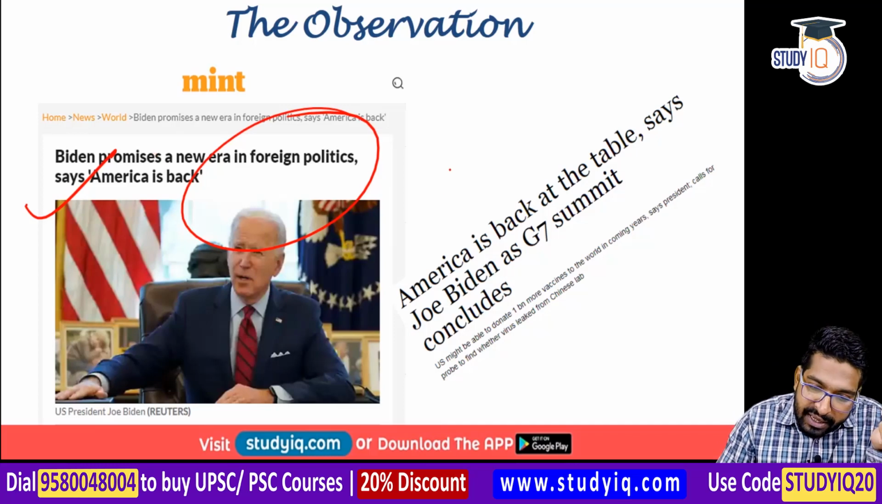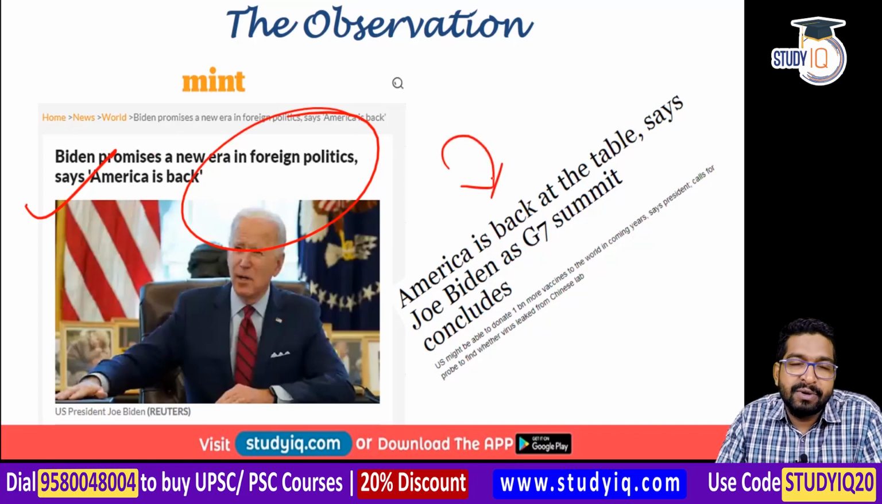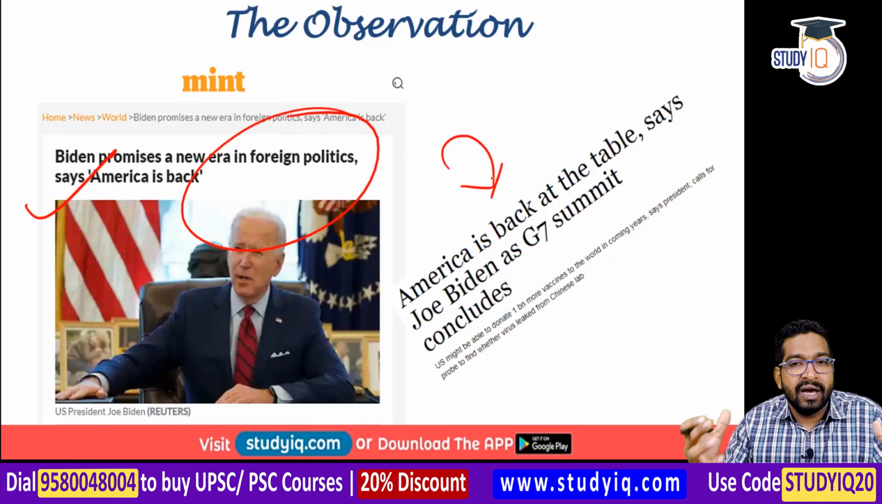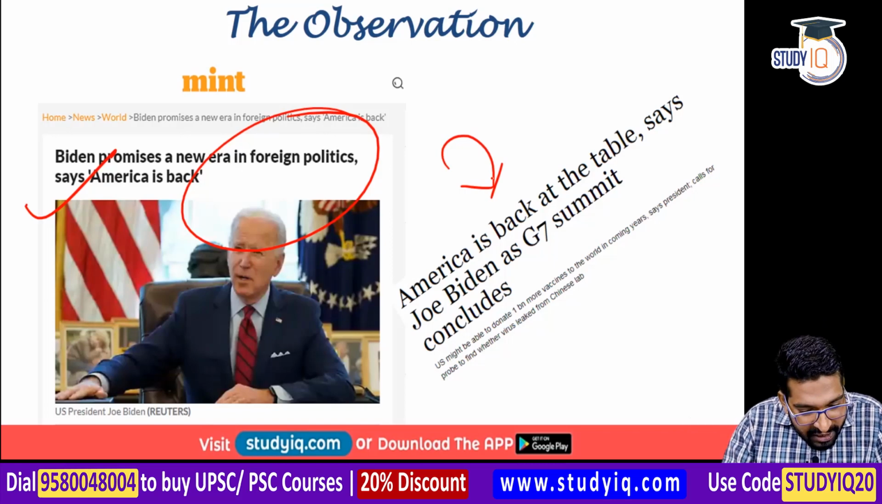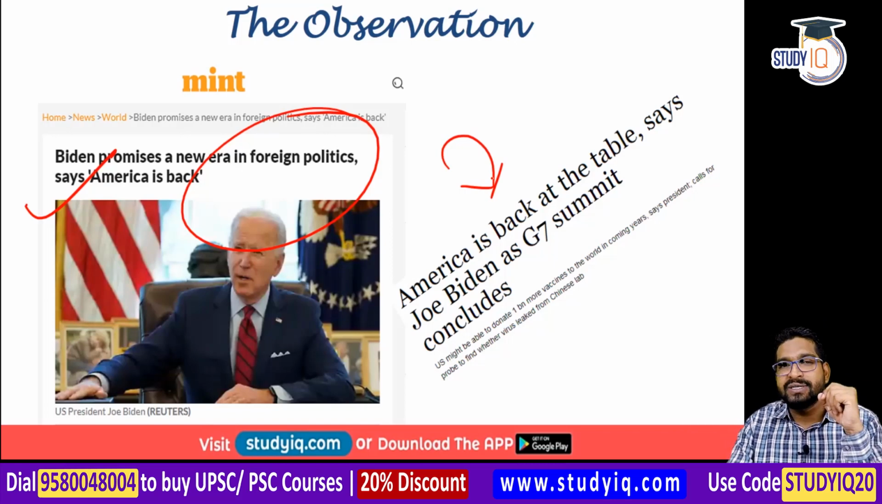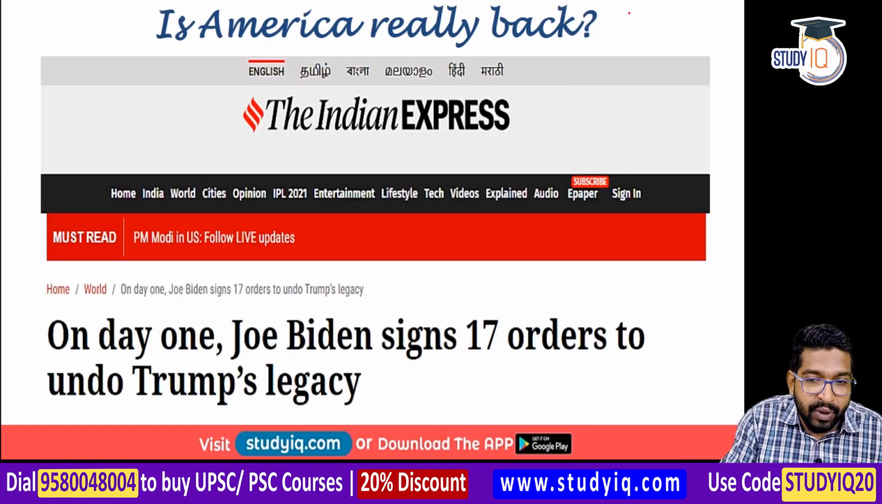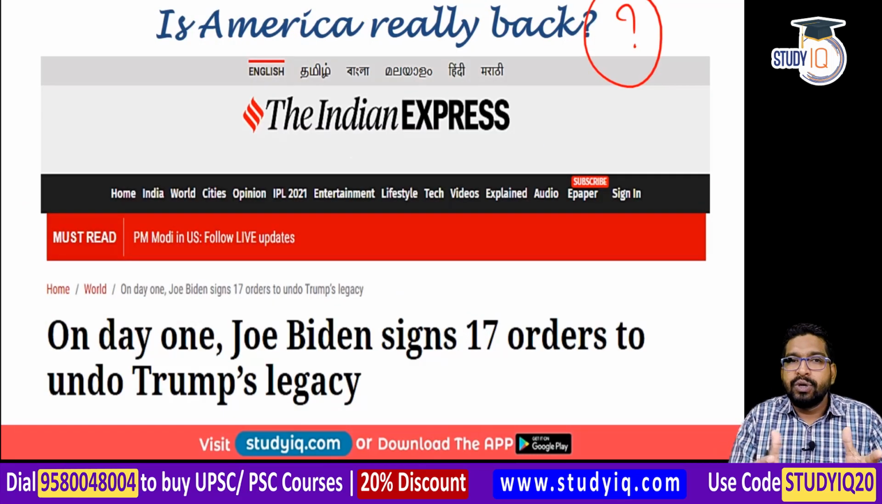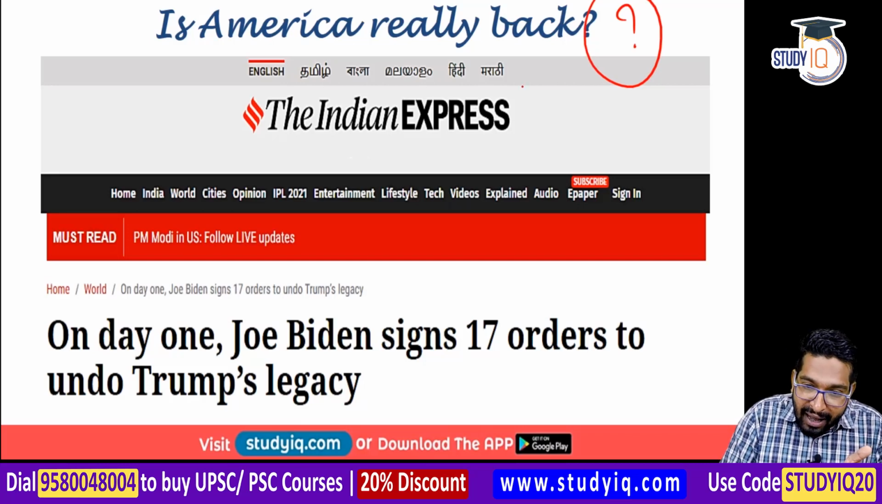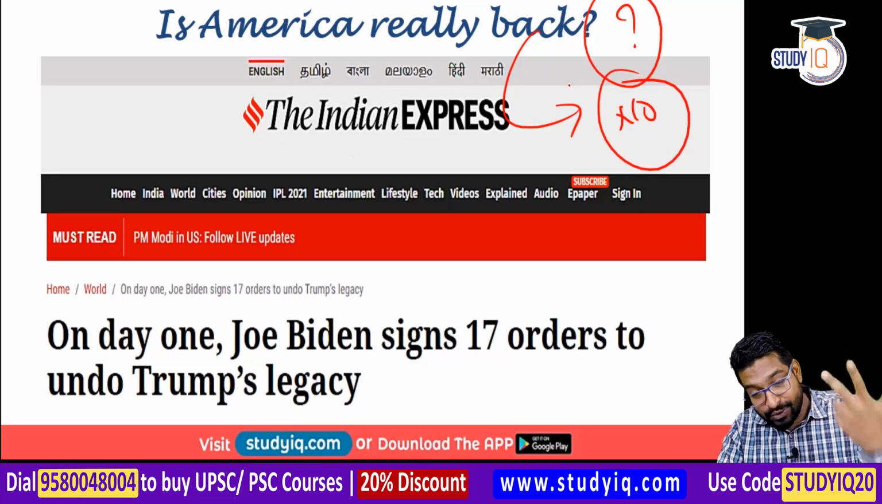Now, you can see here, America is back at the table at the G7 summit, which has concluded. Joe Biden says that we are back. But the big question that beckons in front of us is: is America really back? Are they back into global politics? That's the question. Now, as I told you, this is going to be a critical discussion and our focus would be predominantly towards no. Now, you can argue, sir, yes also.